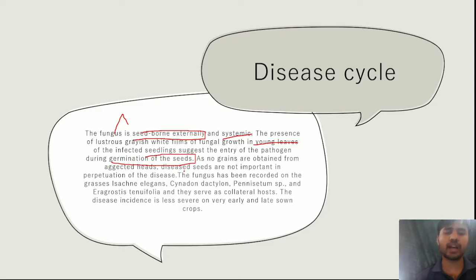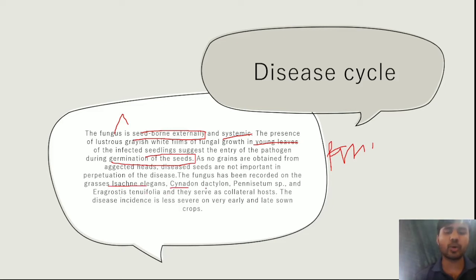There is no formation of grains because the earhead, the panicle part, is distorted. It is transferred seed borne externally, but perpetuation is also by grasses like Ischaemum, Cynodon dactylon, and Pennisetum species.